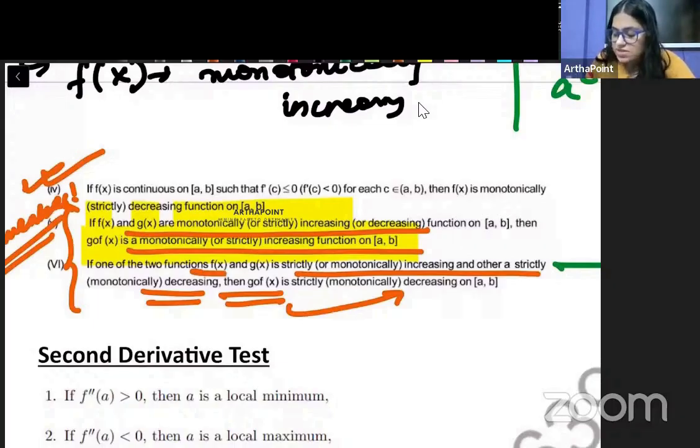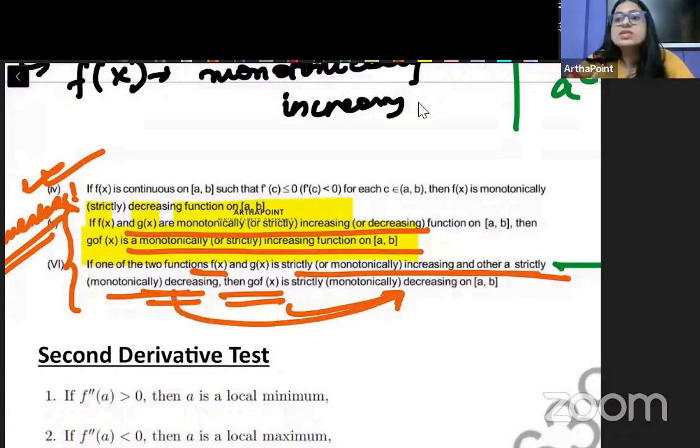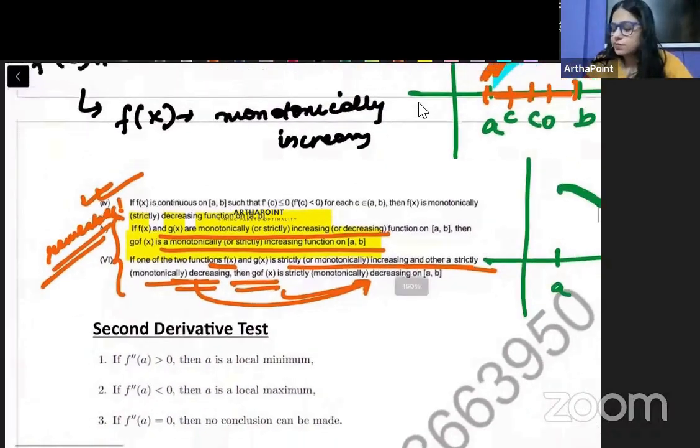But when one of them is increasing and one of them is decreasing, तो उनका composite function decrease करेगा. Just remember these properties for exam point of view.